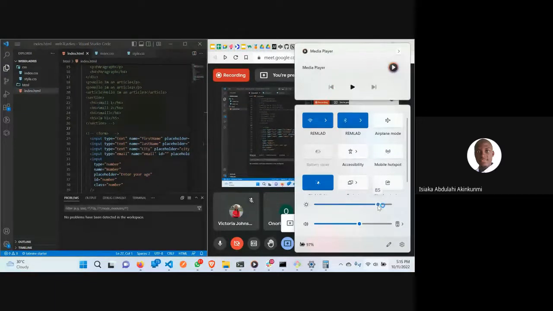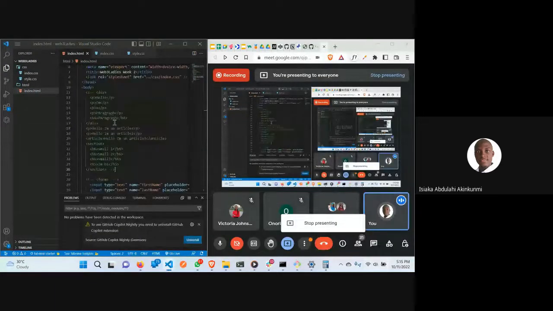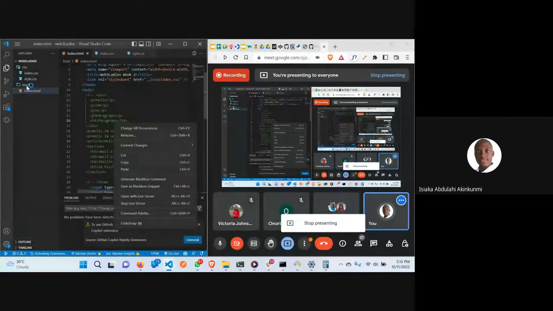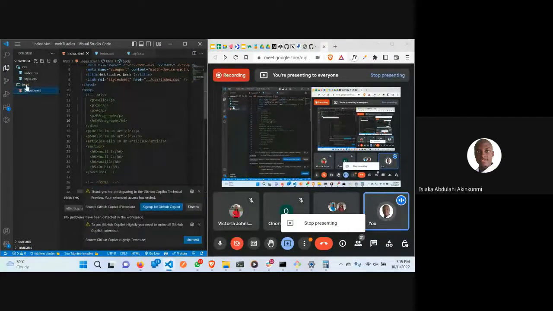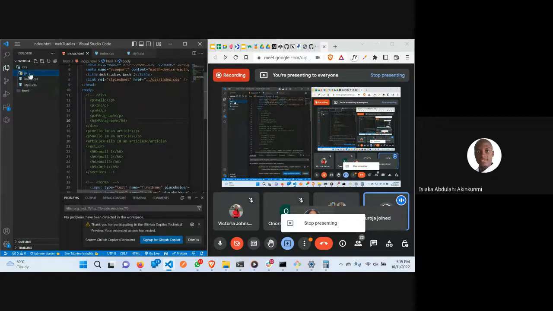There are two places you can link it. Now this is my HTML file and this is my CSS. I want to create a JavaScript folder instead of a file. I'm creating a folder called JS, not a file. So I can delete this.